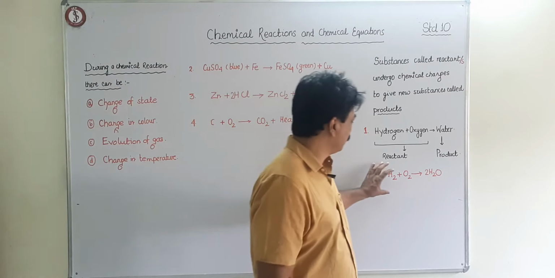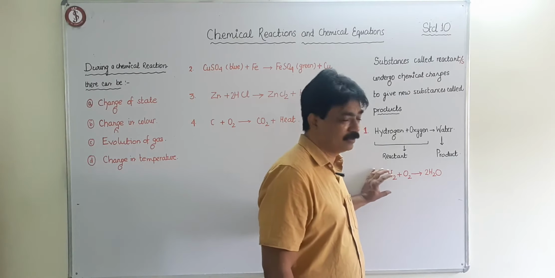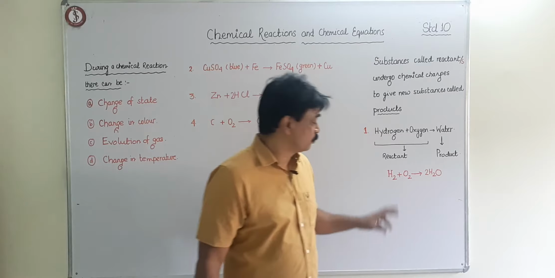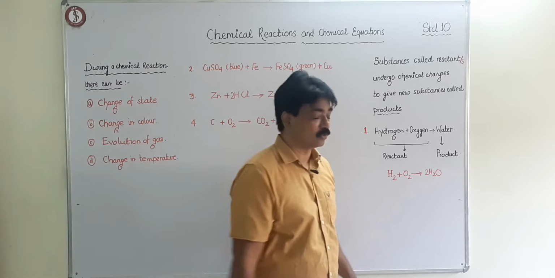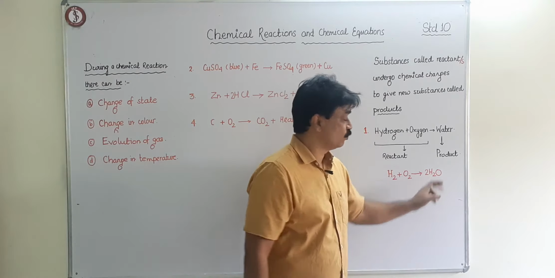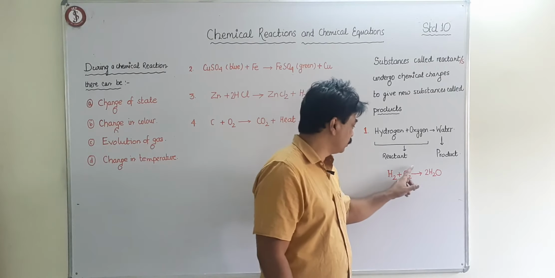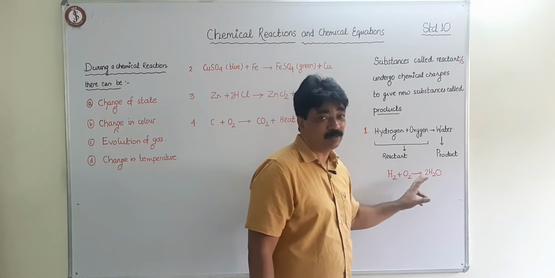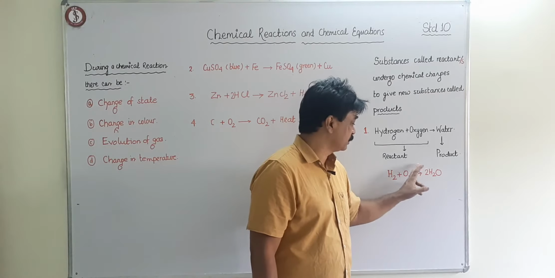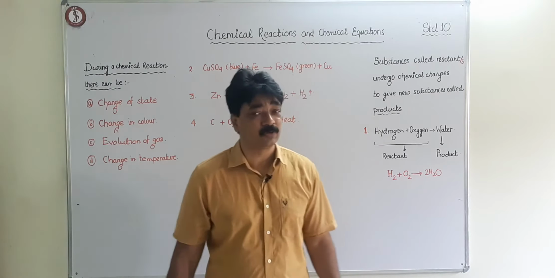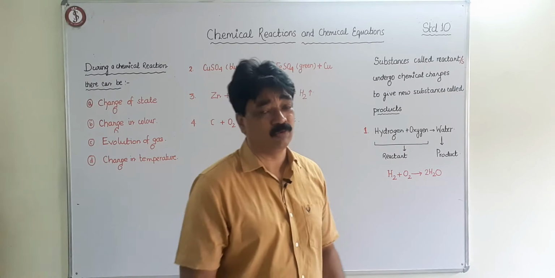You can provide a few more things over there, like you can give the state. You can put hydrogen bracket gas, oxygen bracket gas, water bracket liquid. So you can mention the state. Here you can put energy. Normally it takes place in the presence of an electrochemical cell, you can put, and go through this reaction.